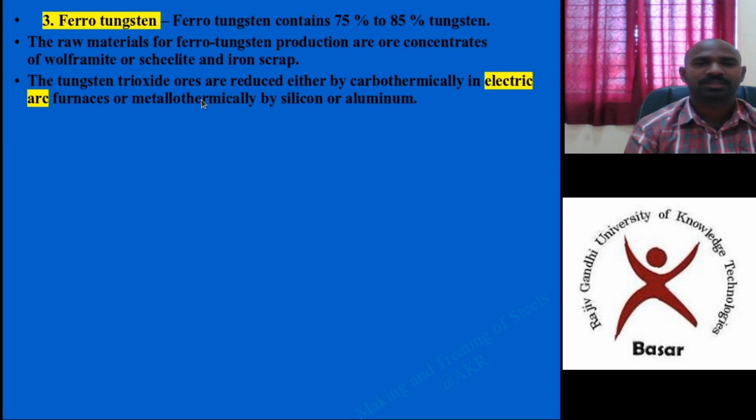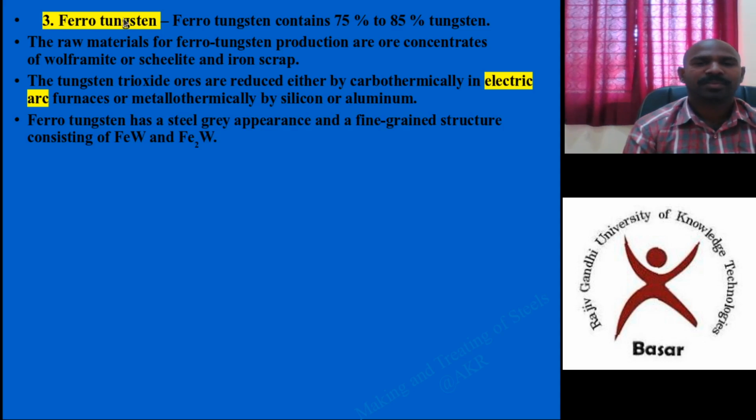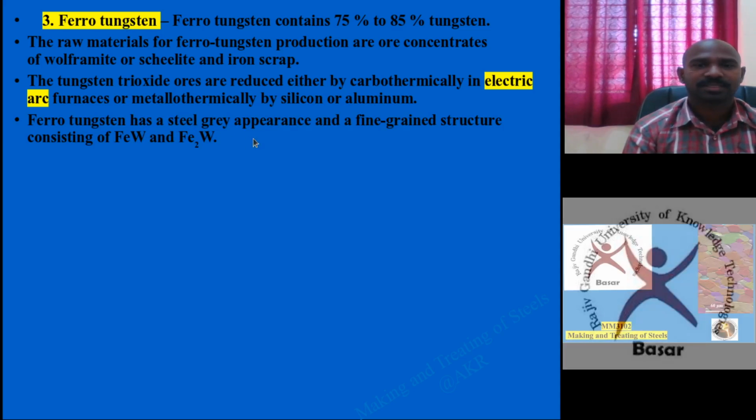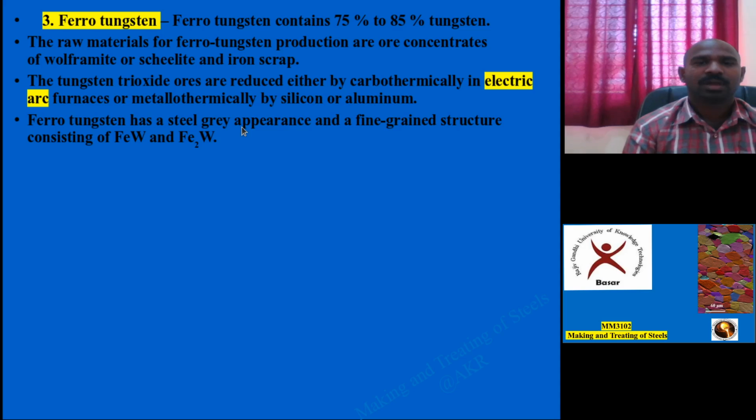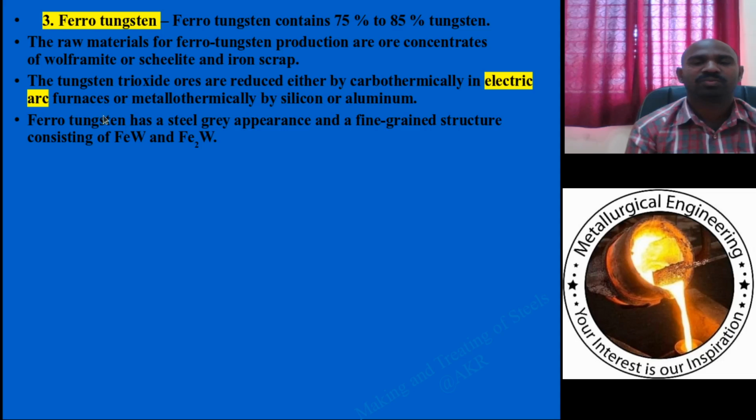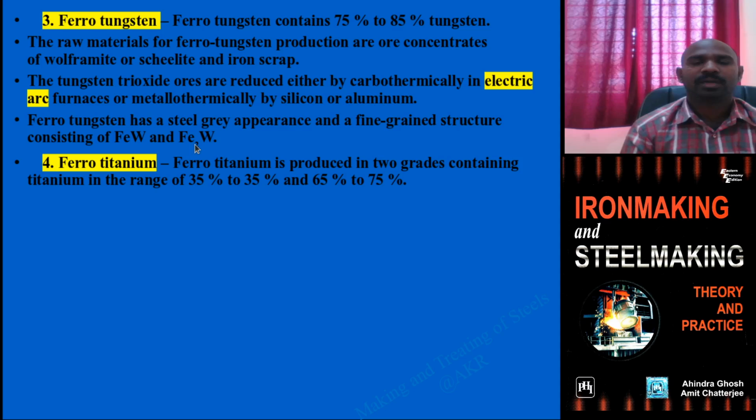Remember this special point when it comes to ferrotungsten. The produced ferrotungsten appears steel grey in color, and the grain structure is very fine. The fine grains consist of iron and Fe2W grains, which usually appear when you observe the microstructure.